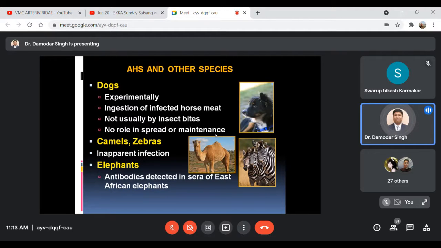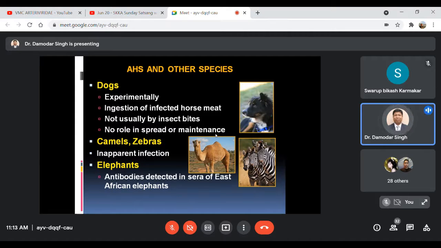As far as dogs are concerned, experimentally they can be infected by ingestion of infected horse meat. Usually, in the case of dogs, it is not by insect bites. The transmission by biting midges or mosquitoes doesn't occur in dogs; it is mostly due to ingestion of infected horse meat. Experimentally it can be done, but dogs have no role in the spread and maintenance of this disease.